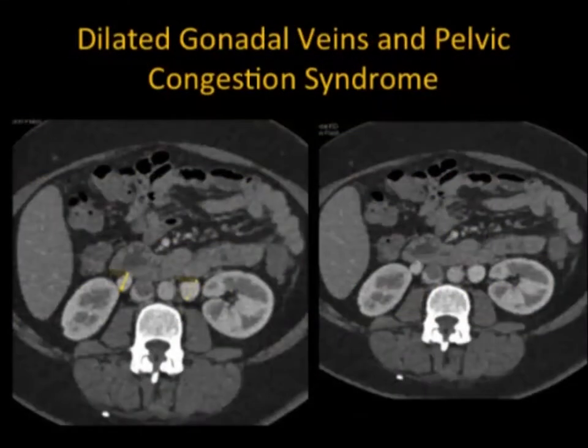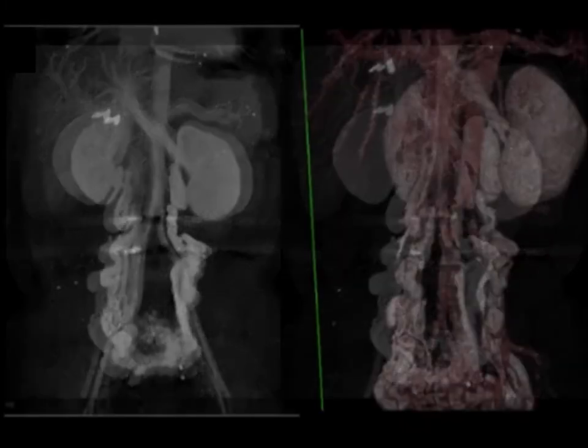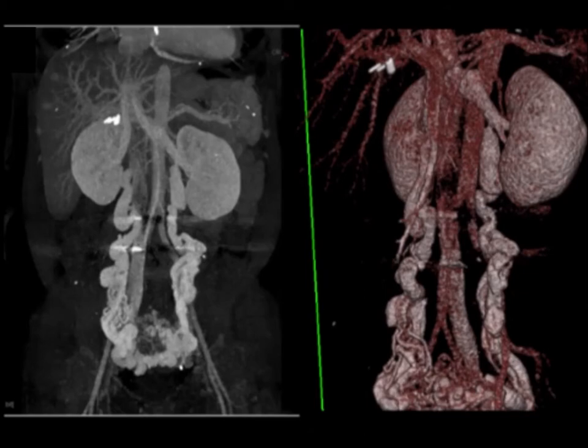Now, in a case like this, when you look at the gonadal veins or ovarian veins and they're over a centimeter, particularly on the left side, this is where the patients may indeed have pelvic pain. In these cases, the MIP imaging on venous phase is particularly impressive. Look at the size of those gonadal veins. Look at the size of the veins in the pelvis and pelvic congestion. Again, very, very impressive imaging. And in this situation, perhaps we will work the patient up further.